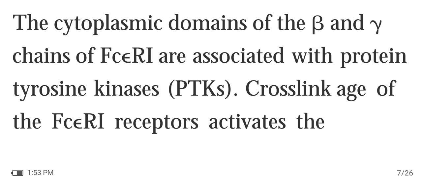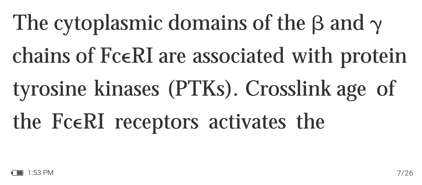Intracellular events also regulate mast cell degranulation. The cytoplasmic domains of the beta and gamma chains of Fc epsilon R1 are associated with protein tyrosine kinases (PTKs).